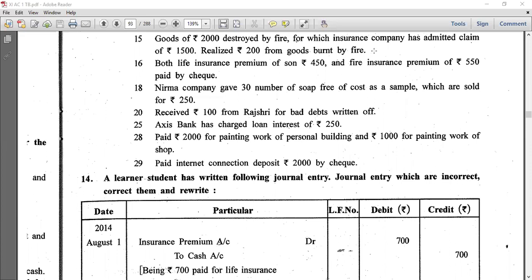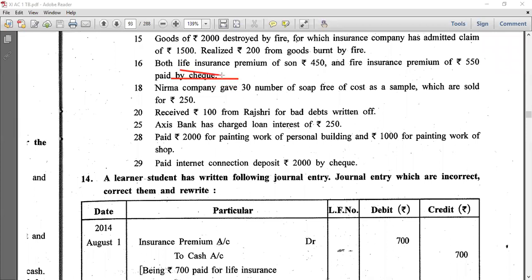So, in the last period, we had seen sum number 12 and sum number 13 up till the 15th of transaction that was related to fire. Now, the next is on the 16th of July: both life insurance premium of 450 and fire insurance premium of 550 paid by check. Right? So, when the payment is made by check or received by check, it means we have a bank transaction.